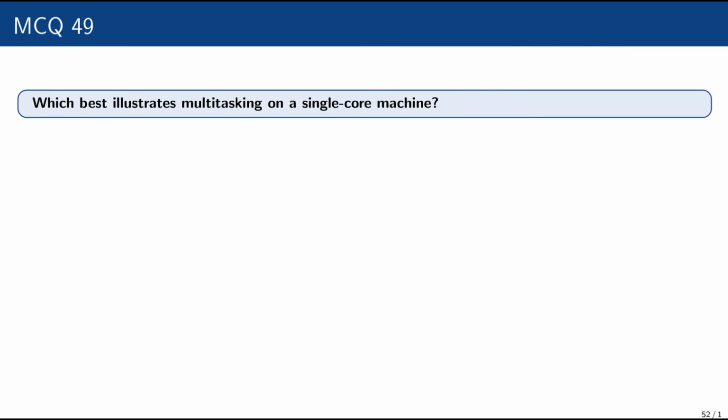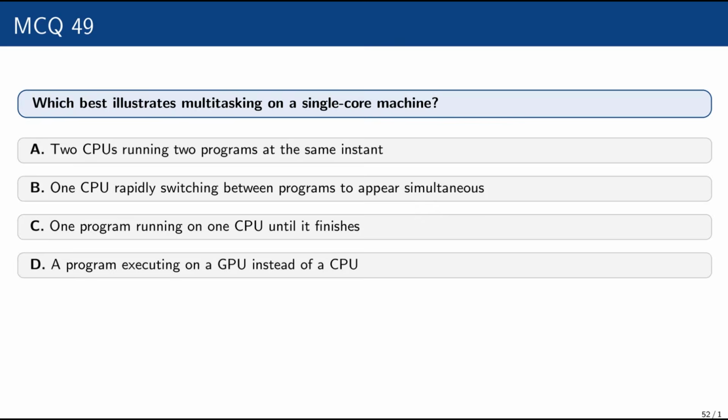Question number 49. Which best illustrates multitasking on a single core machine? Two CPUs running two programs at the same instant. One CPU rapidly switching between programs to appear simultaneous. One program running on one CPU until it finishes.